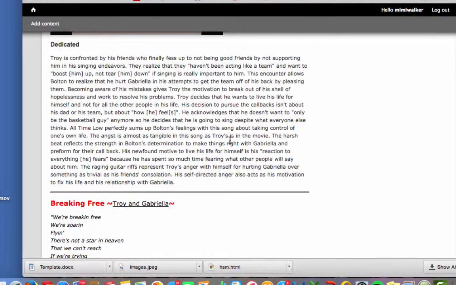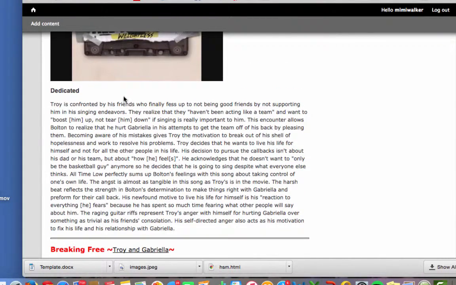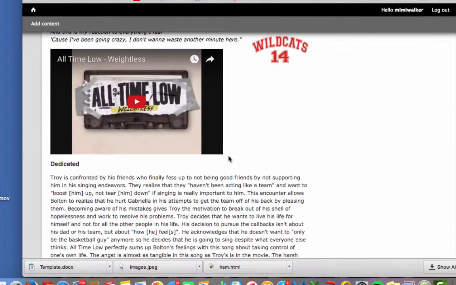So as he begins to realize what he did and how he said these things that he didn't really mean in order to get his friends off his back, he develops this passion and dedication to making things right again because it's what he wants to do. He really cares about singing and he really cares about Gabriella. He's really dedicated, as I thought that this song meant.